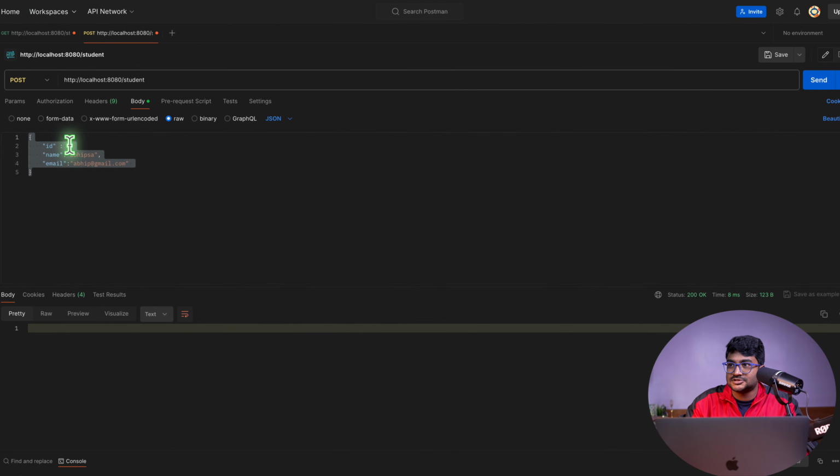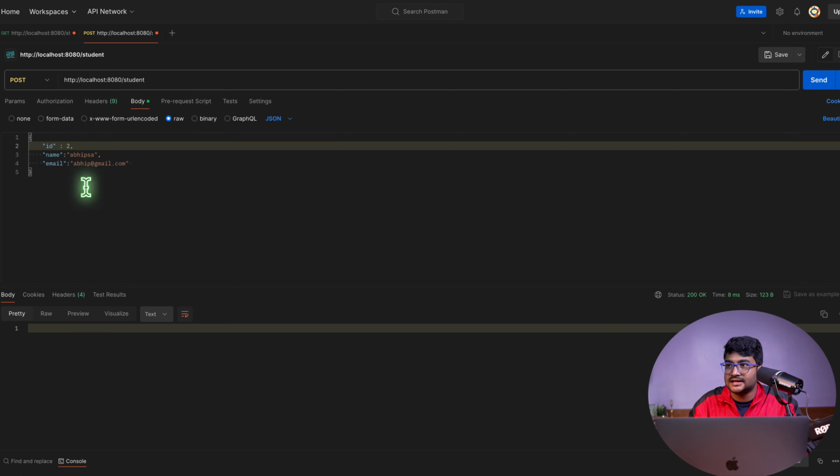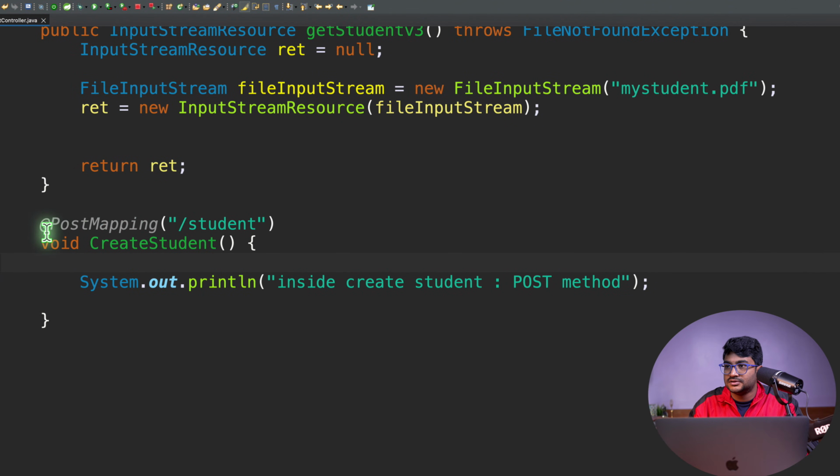Let's say I'm just saying to Abhipsa and this, then this method will be executed. How can we grab this data that the client is sending? The server is not consuming the data that the client is sending. So we need to consume the data, isn't it?